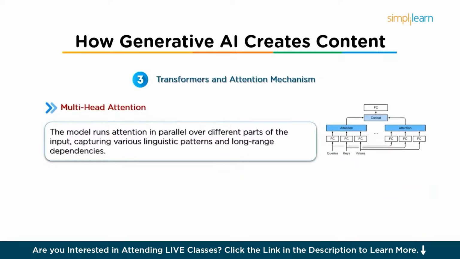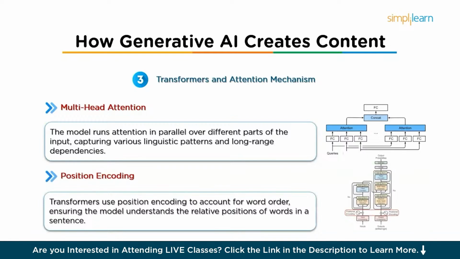Transformer models use multi-head attention, which involves running the attention mechanism in parallel over different parts of the input, allowing the model to focus on different relationships between words simultaneously. This helps the model capture a variety of linguistic patterns such as long-range dependencies.